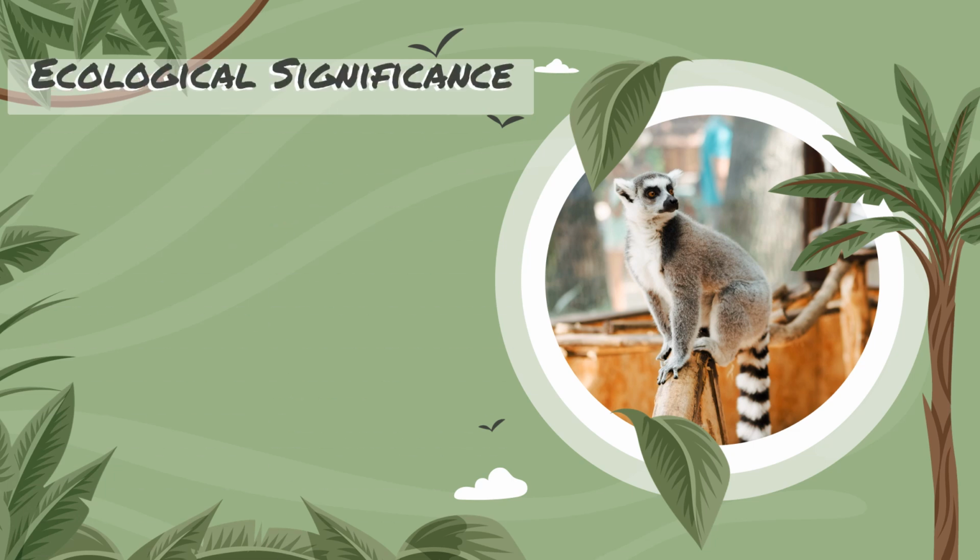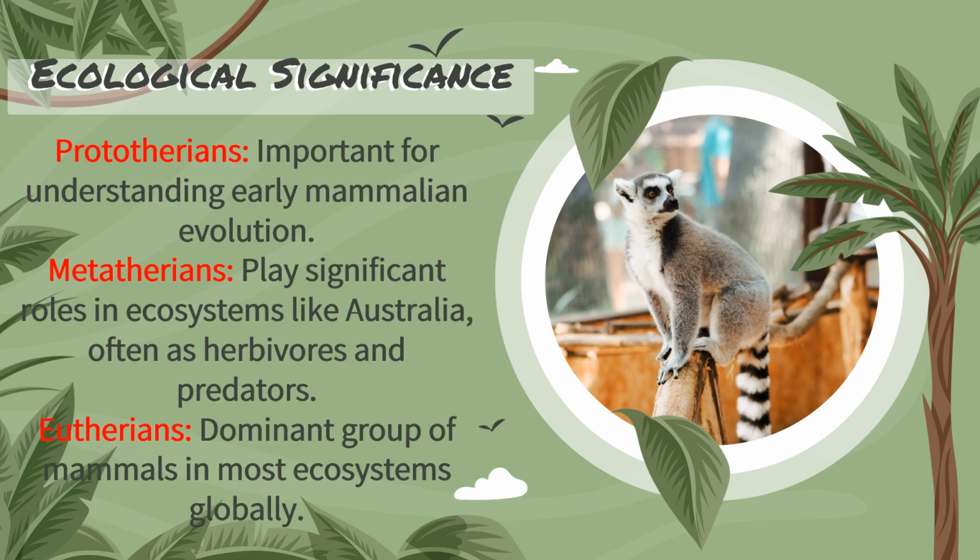Let's discuss the ecological significance of mammals. Prototherians are important for understanding early mammalian evolution, whereas Metatherians play significant roles in ecosystems like Australia, and they are often present as herbivores and predators. And Eutherians are the dominant group of mammals in most ecosystems globally.